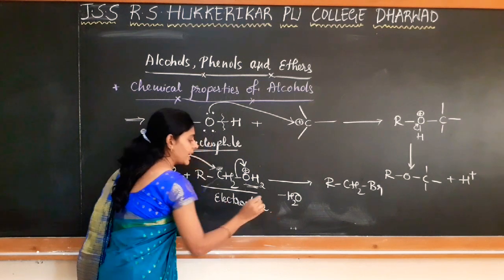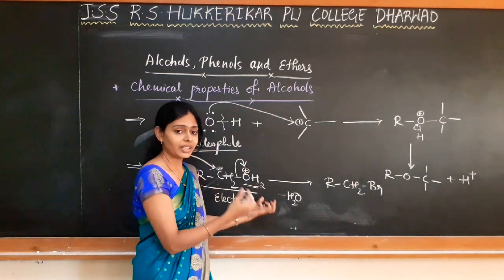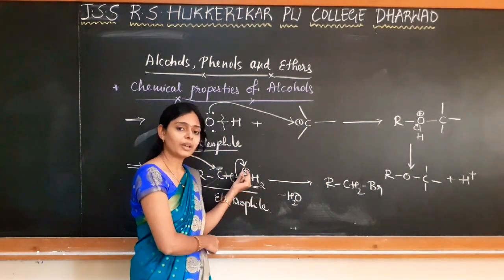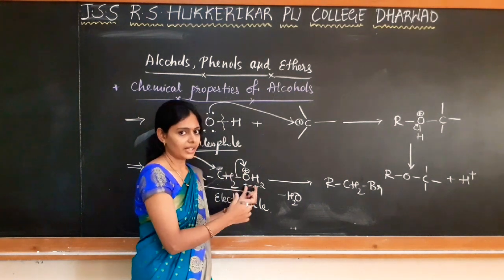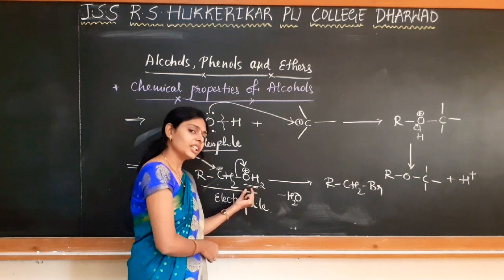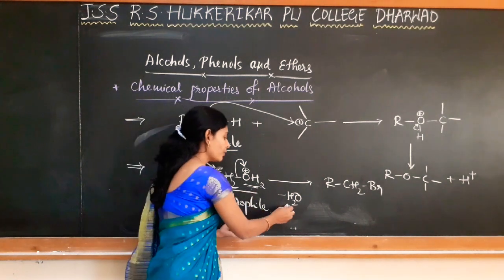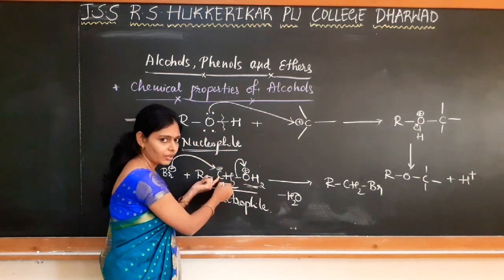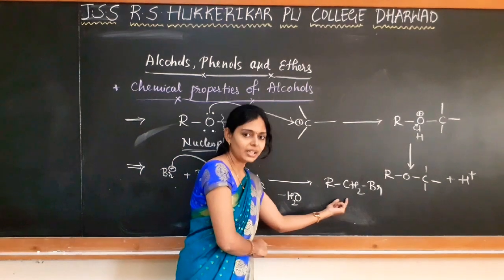Means when we are taking alcohol in the presence of an acid, because of the presence of a lone pair of electrons on the oxygen, it gets protonated, obviously, right? So that protonated alcohol will be acting as an electrophile. By the loss of water, the carbon becomes electron deficient, which is further attacked by the nucleophile to get the stable compound.